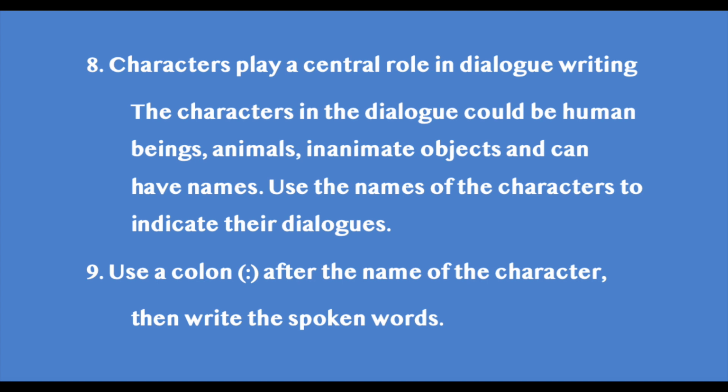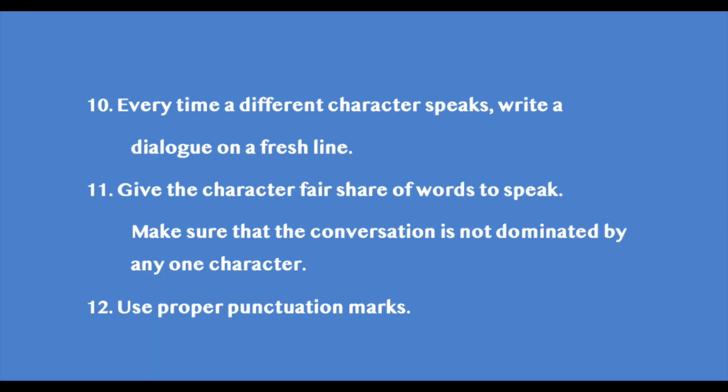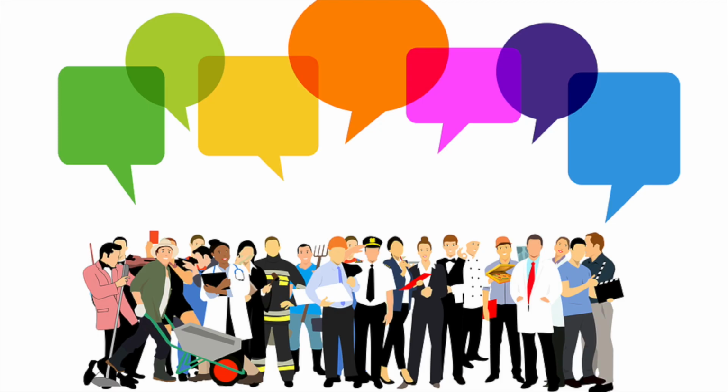Use the names of the characters to indicate their dialogues. When writing a dialogue, use a colon after the name of the character, then write the spoken words. Every time a different character speaks, write the dialogue on a fresh line. Give the characters fair share of words to speak. Make sure that the conversation is not dominated by any one character. And last point, use punctuation marks. That's all. Here is an example for dialogue writing. Read it and try to understand.